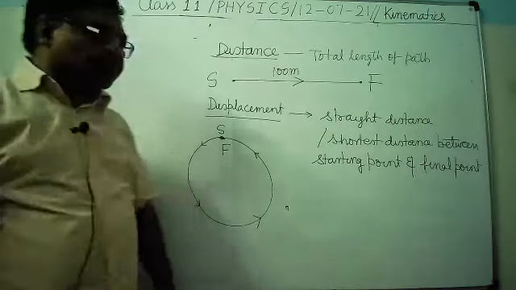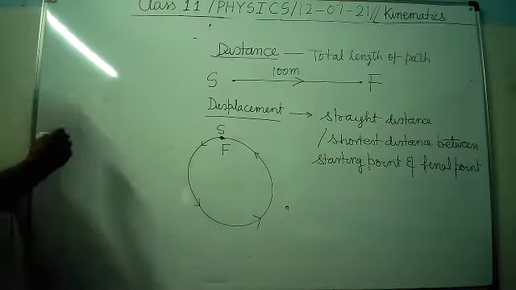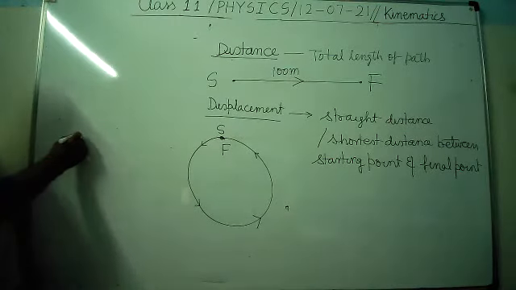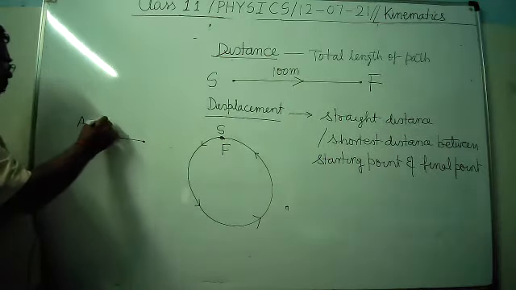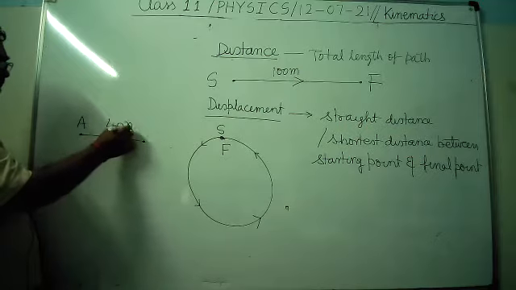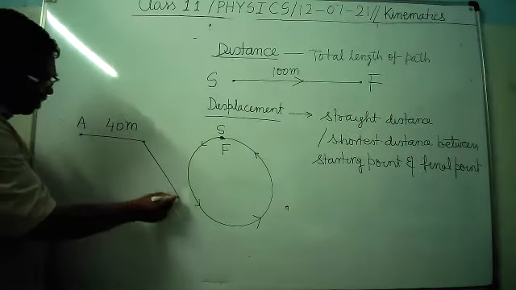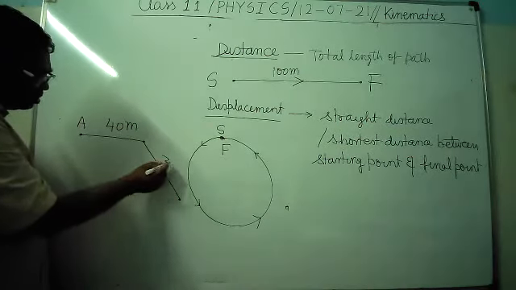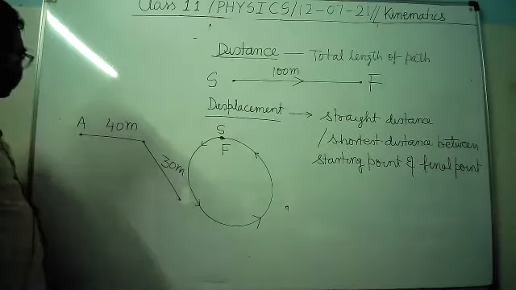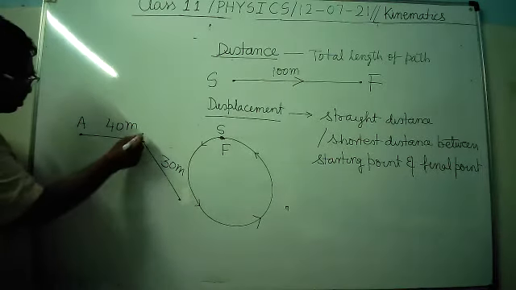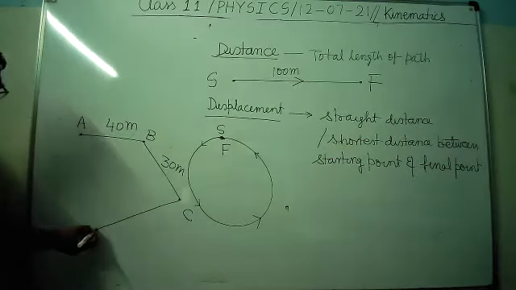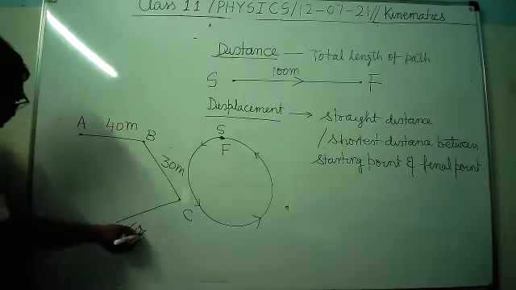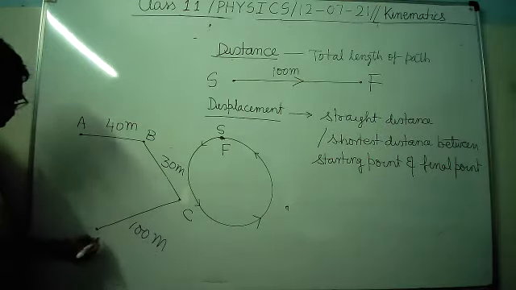Now there is another example. Body starts moving from A. Firstly, it goes 40 meters in this direction. Then it goes 30 meters in this direction. This is point B, this is point C. Then it goes 100 meters in this direction.